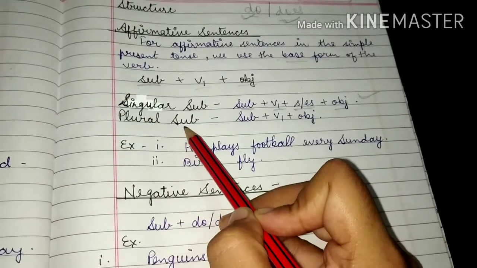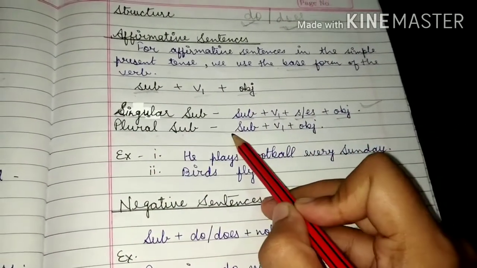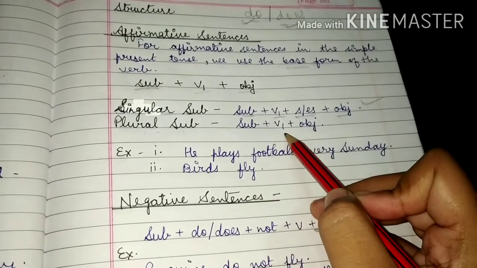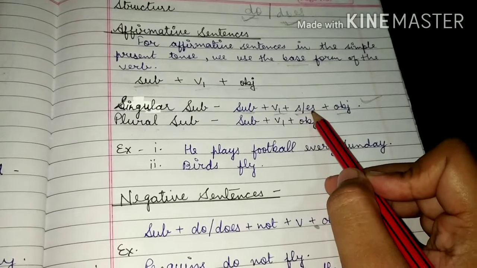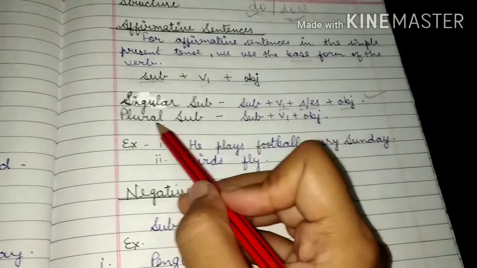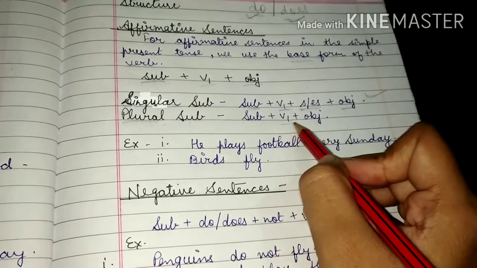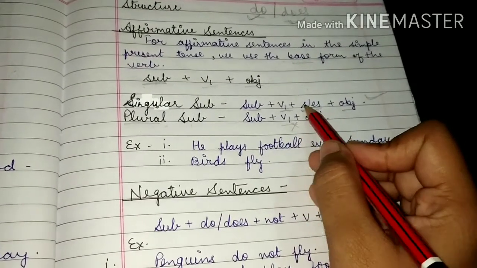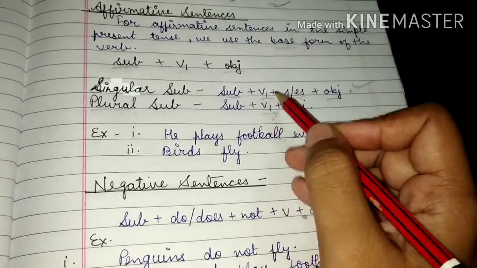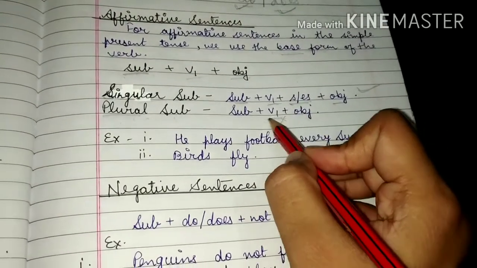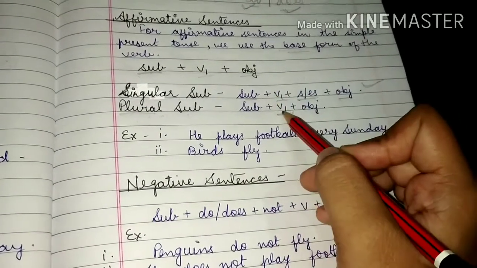And when our subject is plural: subject plus verb first form plus object. No need to add s or es. We do not add s or es to the main verb, the action word.